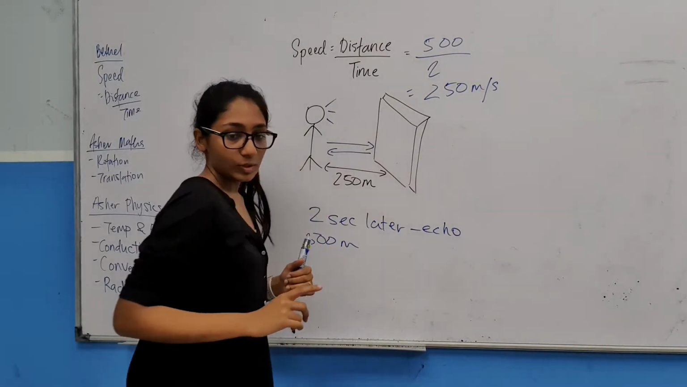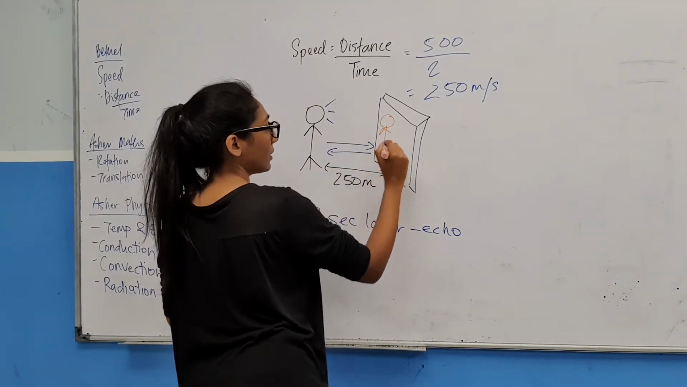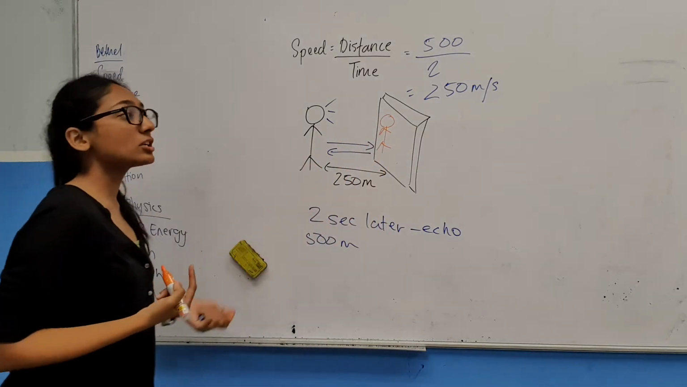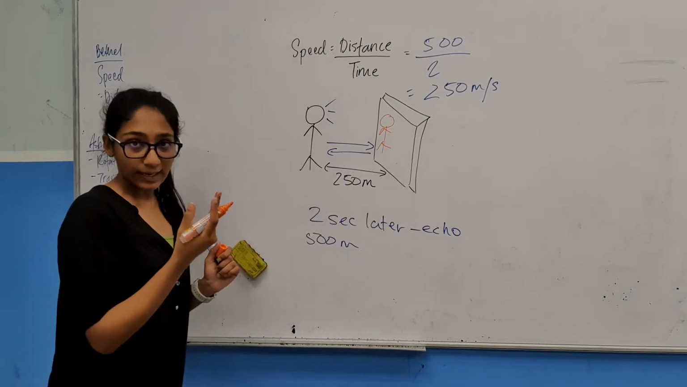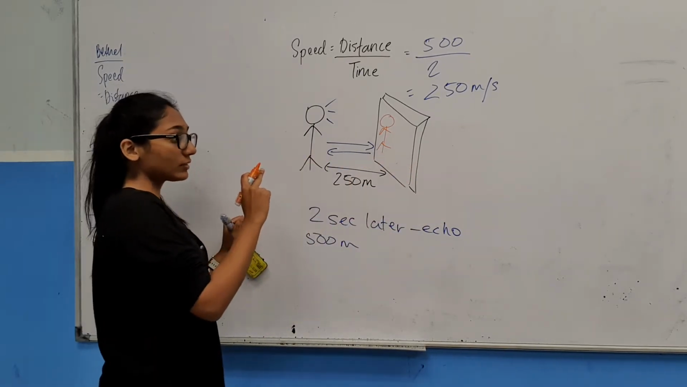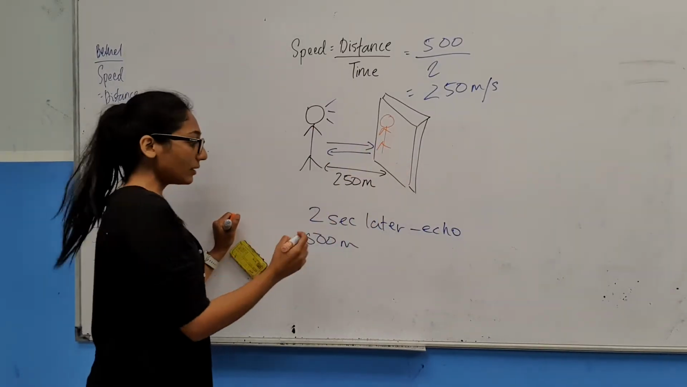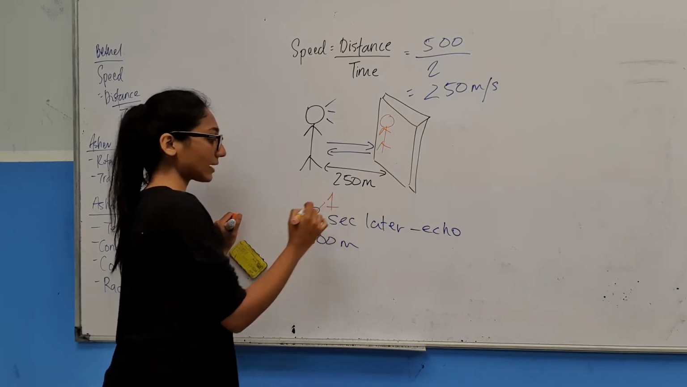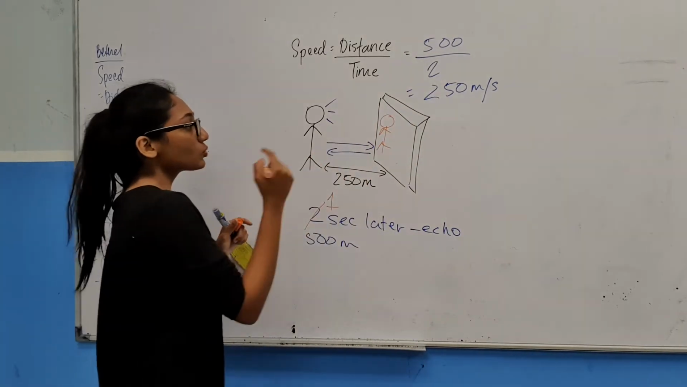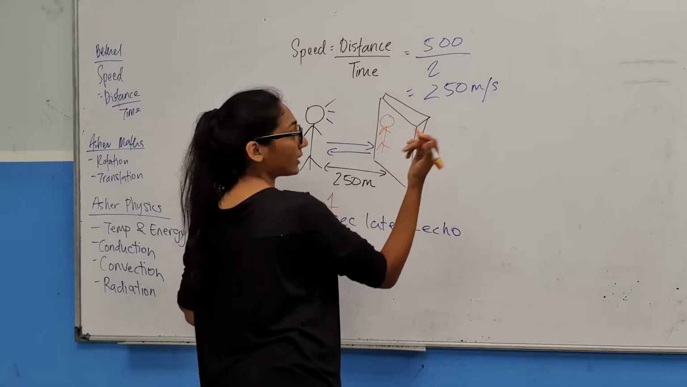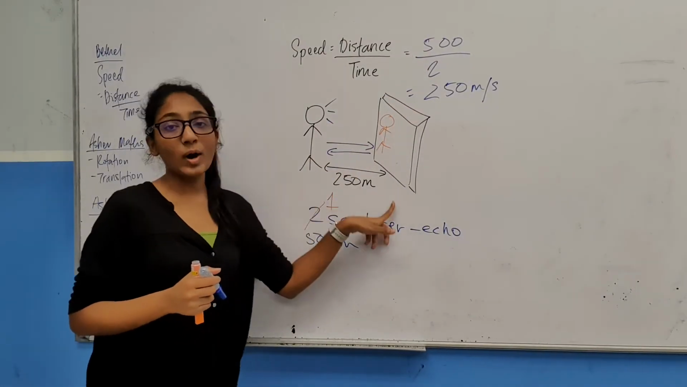But let's say now your friend stands at the wall, and she hears you shouting. Now, for the sound to hit the wall and come back to you is 2 seconds. But we're not taking into consideration the sound coming back, it's just going and hitting the wall. So instead of 2 seconds, it will now be 1 second, because it's not an echo of going and coming back, it's just going. So 1 second later, your friend hears you shouting. And the sound didn't travel 500 back and forth, just 250.